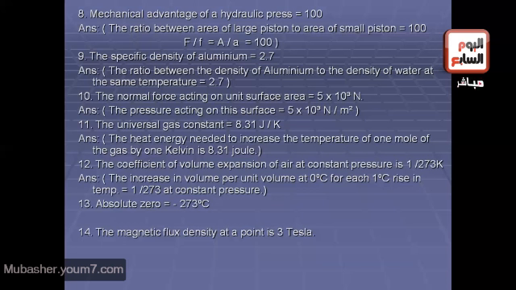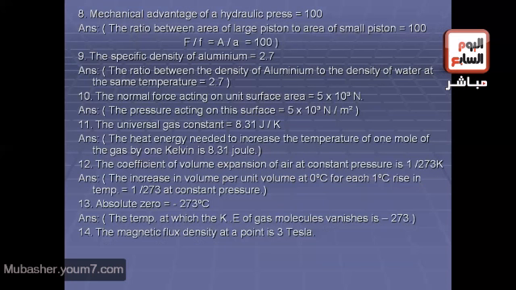Another question. What is meant by absolute zero equals negative 273 degrees Celsius? Of course, you may have more than one answer, but we have to write only one. Someone will say it is the degree at which the kinetic energy of gas molecules vanishes. Another will say it is the degree at which the pressure of a gas vanishes theoretically at constant volume.